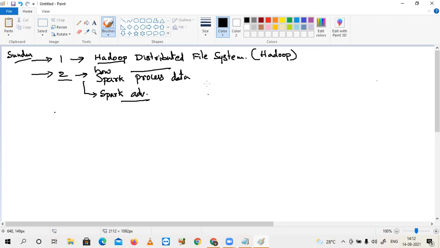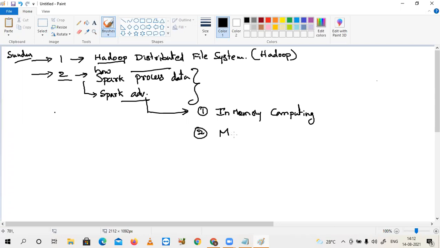A simple briefing of the Spark advantages. Number one, in-memory computing. Number two, massive parallel processing, that means MPP, with flexible parallel processing. These are the major advantages. Still, other advantages are there.